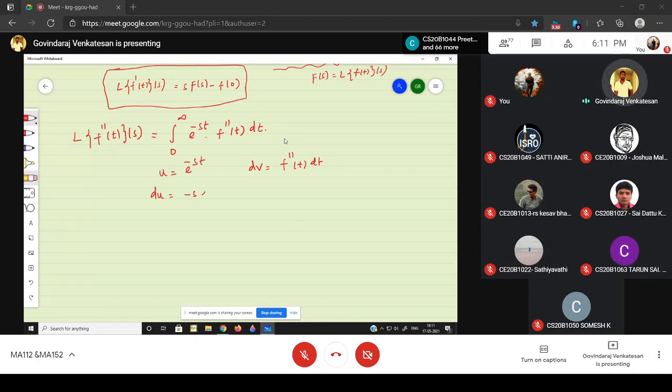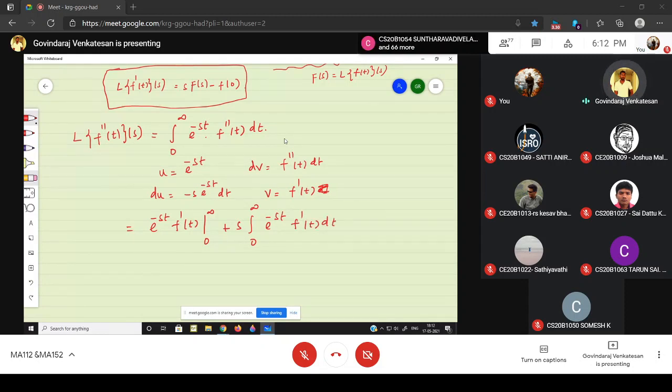So from here I can find my du. My du is minus s into e power minus st dt and my v, with one time integration, is f dash of t. Okay, so apply the integration by parts formula. uv, that is e power minus st into f dash of t from 0 to infinity, minus, I can write plus s integral over 0 to infinity e power minus st into f dash of t into dt.